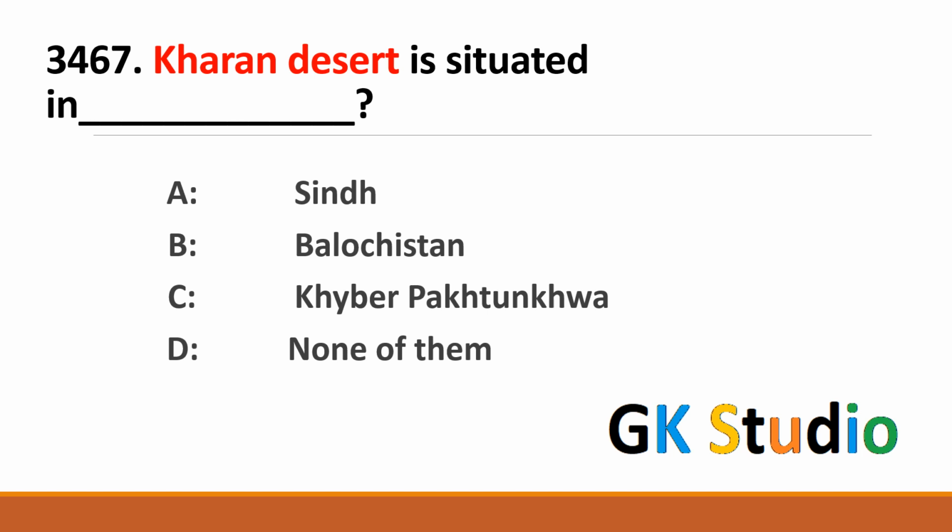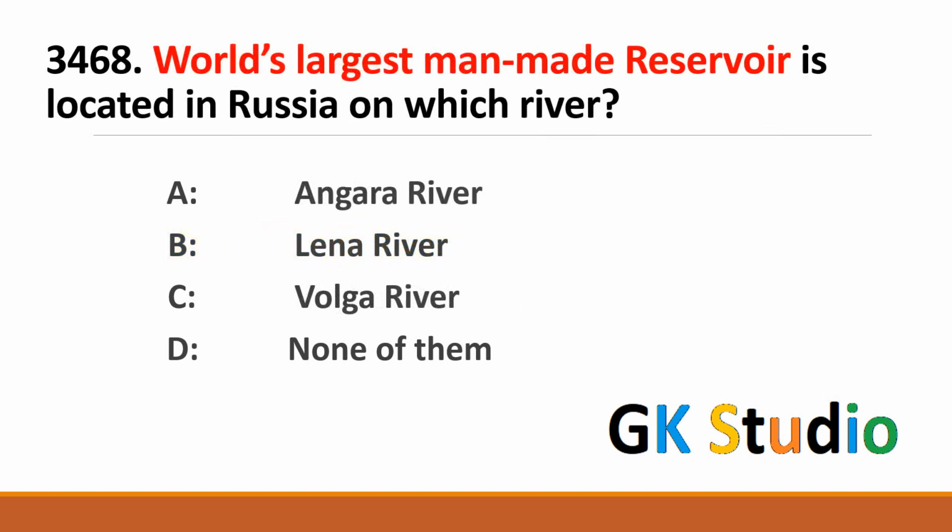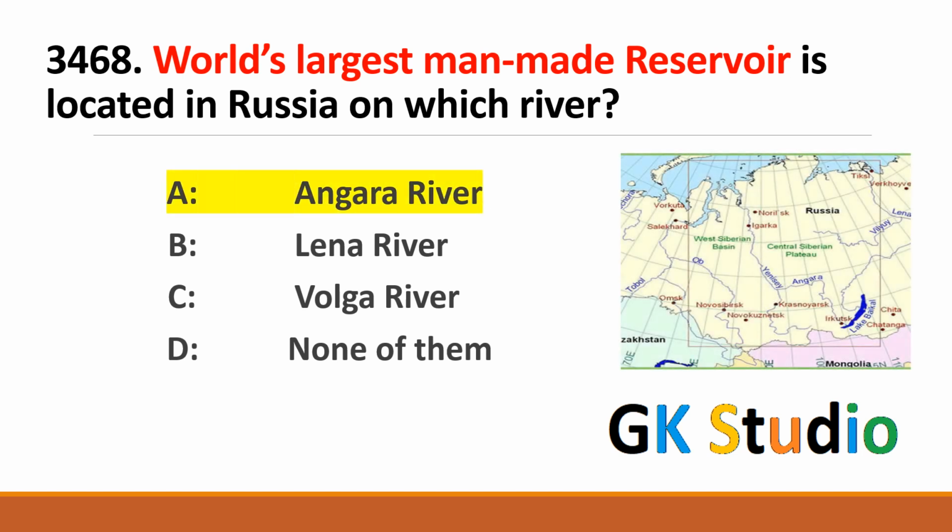Haran Desert is situated in Balochistan, Pakistan. The province of Balochistan in Pakistan. World's largest man-made reservoir is located in Russia on which river? Angara River. Basically, reservoir is the storage of water and it is man-made storage in Russia, which is largest storage, is located on the Angara River.